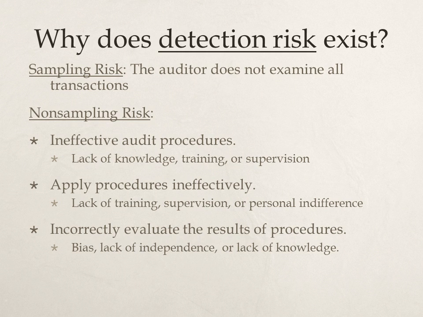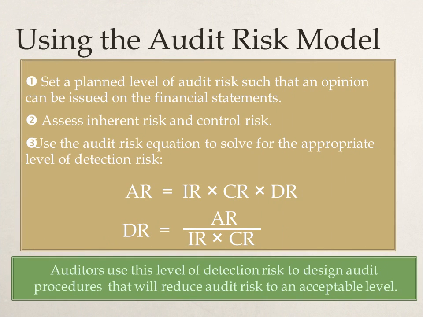Non-sampling risk could also be considered auditor error. This involves the auditor, for example, picking the wrong procedure. Either they lack the knowledge, the training, or supervision, but for some unknown reason they do not select an effective procedure for the task. It could also be they have the correct procedure, but they don't apply it correctly. The final possibility is they have the correct procedure, they apply it correctly, but they don't know how to interpret the results. This is what the PCAOB would call acting with a lack of skepticism, i.e. we don't know what the results mean. We don't have the skills to interpret them, or we have a bias.